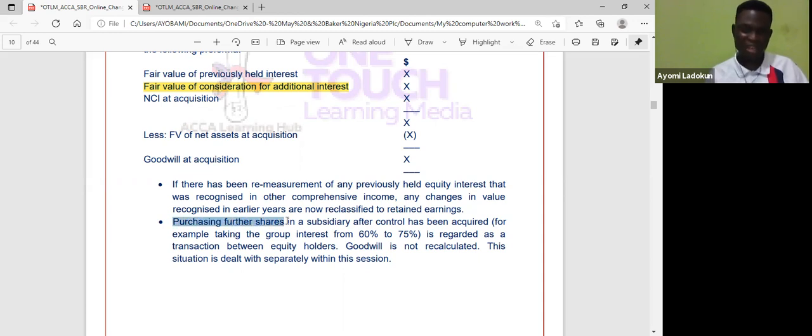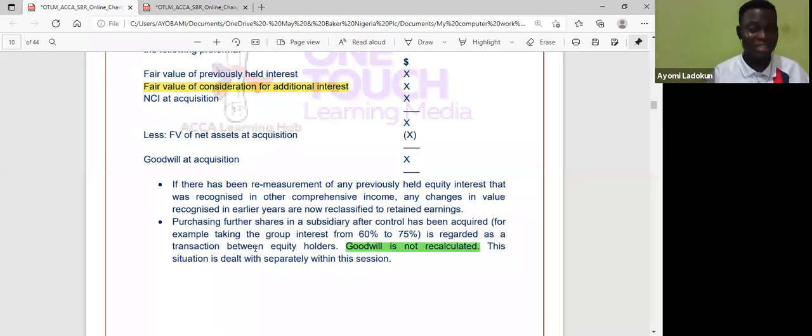Purchasing further shares in a subsidiary after control has been acquired, for example taking the group interest from 60% to 75%, is regarded as a transaction between equity holders. Goodwill is not recalculated.